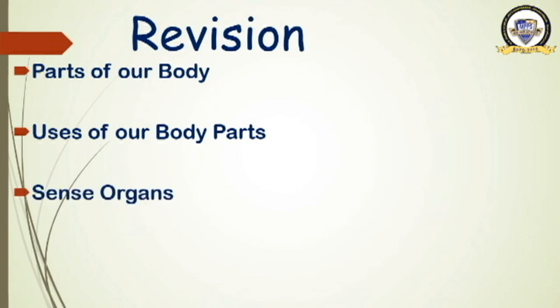Then what did we learn? Yes, we learned about sense organs. How many sense organs do we have? 5. What are they? What are the sense organs? Eyes, ears, nose, tongue, and skin. Very good. You have understood the chapter? Then learn the body parts and the sense organs.